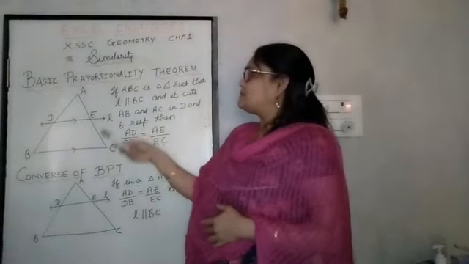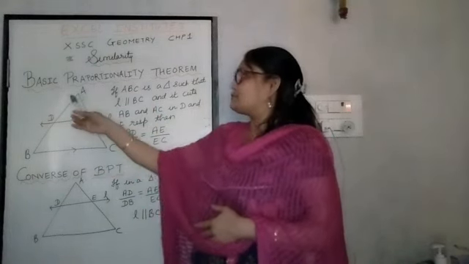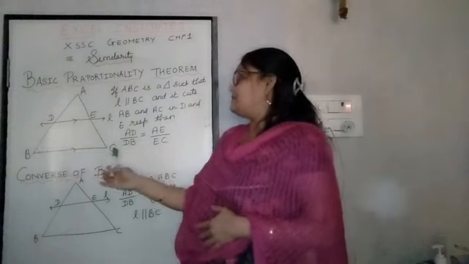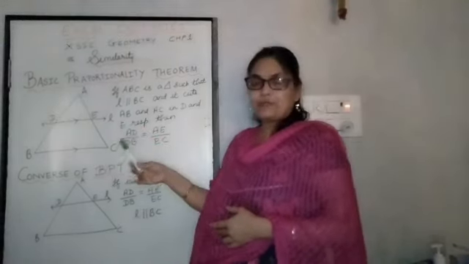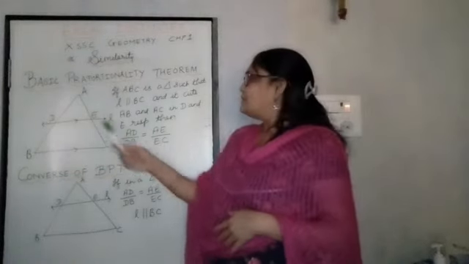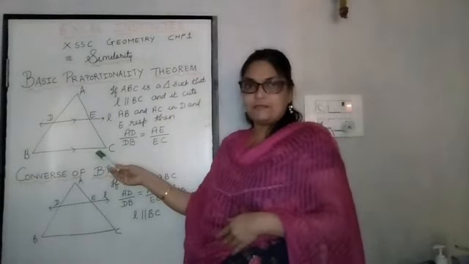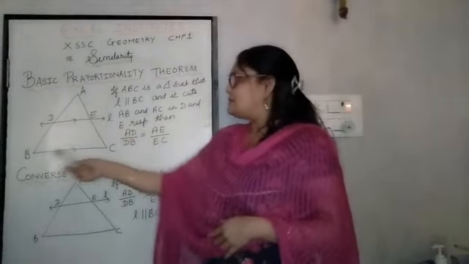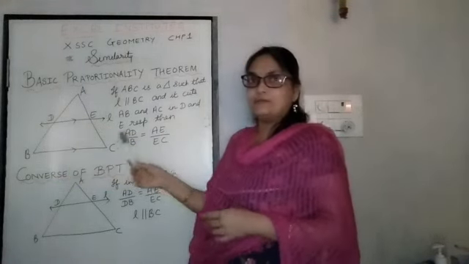Now this theorem states that suppose there is a triangle ABC. We know that there are three sides, AB, BC and AC. Suppose you draw a line parallel to any one of these three sides. Now we have drawn line L parallel to the side BC. There is a triangle ABC and I have drawn line L parallel to this side BC.